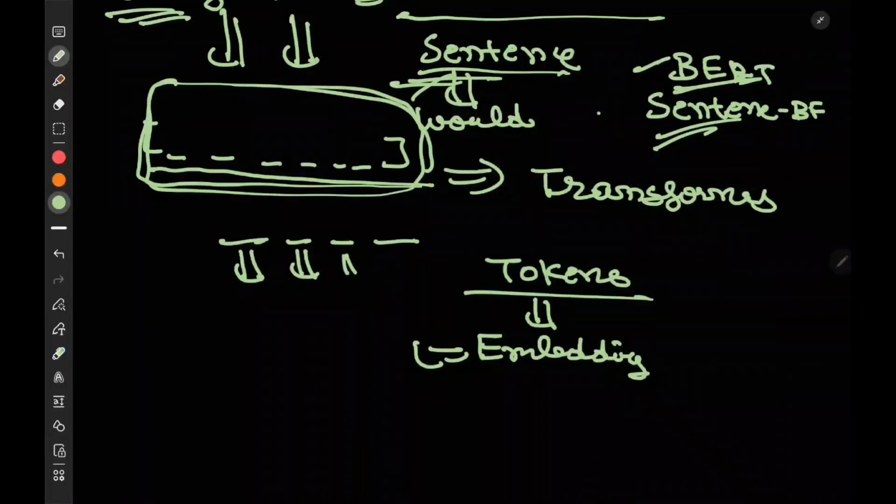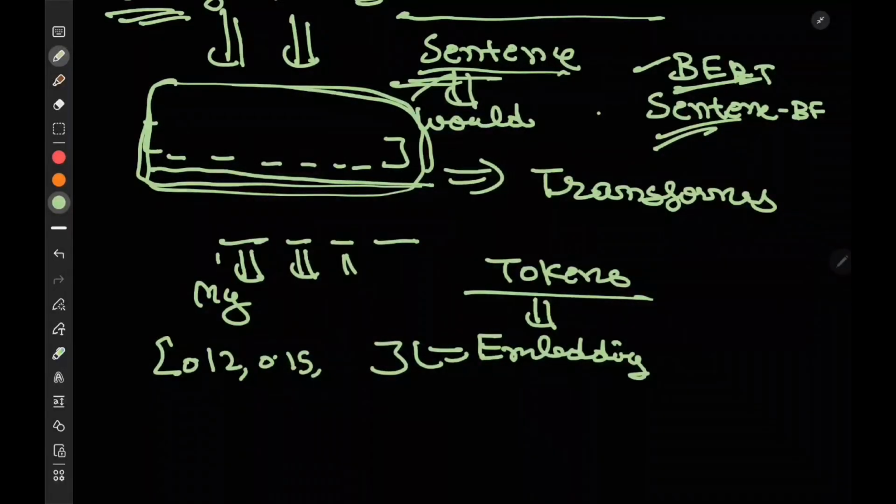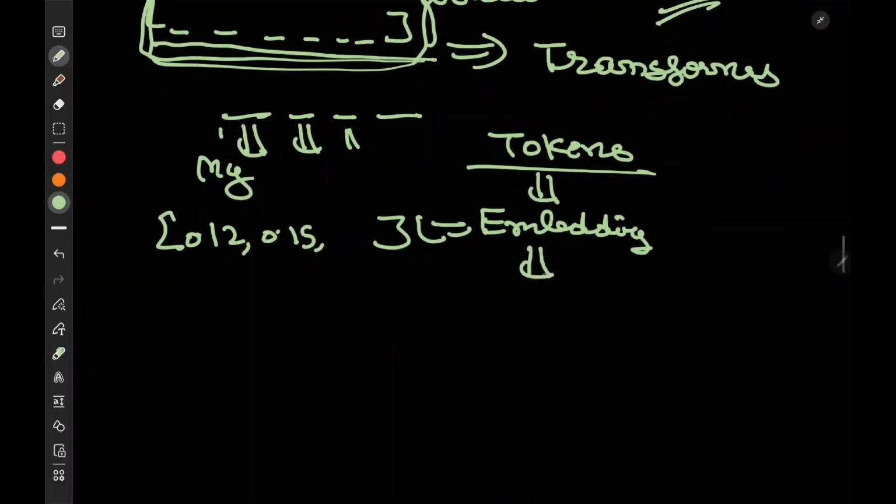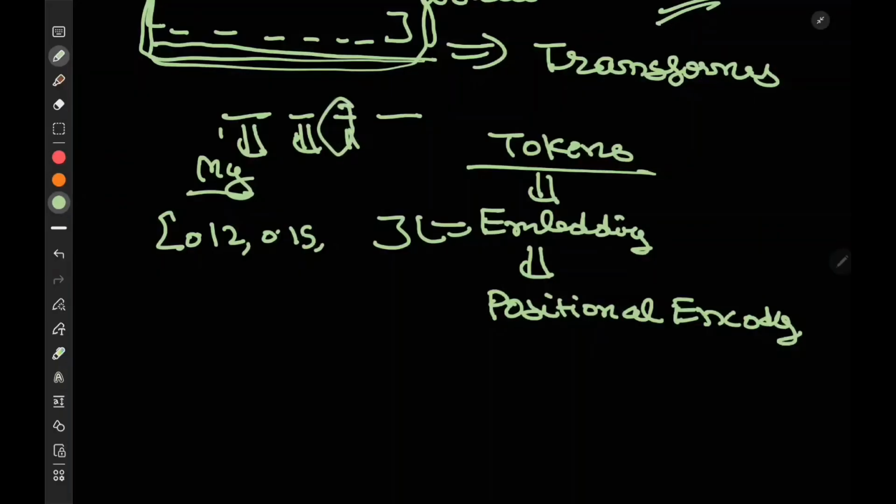Let's say a particular token, my, is converted into 0.1, 0.15, some particular embedding. Then we apply positional encoding to understand that my comes first, then comes name, then comes is, and then comes Jatin, right?